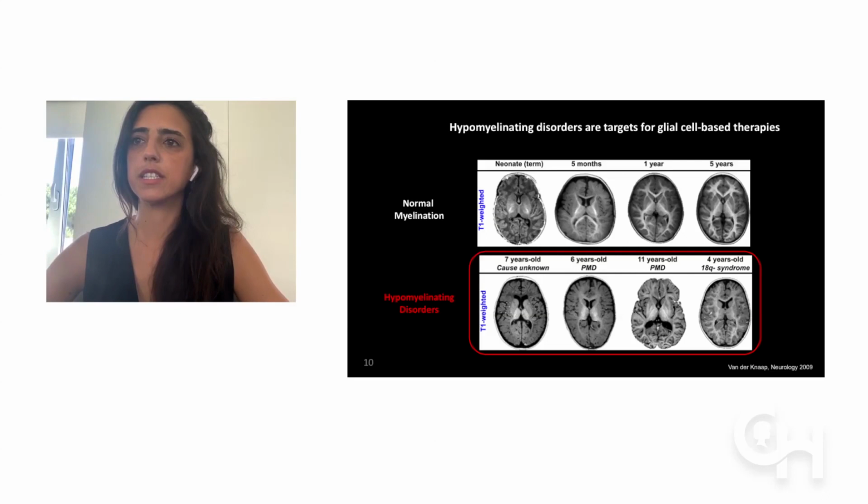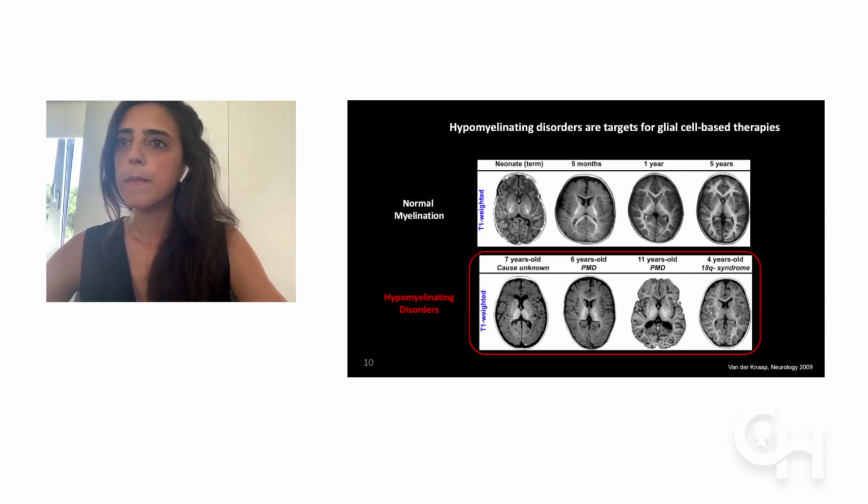In hypomyelinating disorders, there is a decrease in myelination as expected for the age. So the MRIs within this figure on the bottom are from patients with hypomyelinating disorders. And all of them are above 2 years of age, so they could be compared to the MRI of the 5-year-old child on the top. And you can see that none of them have the pattern of these hyperintense white fibers that you can see on the top.